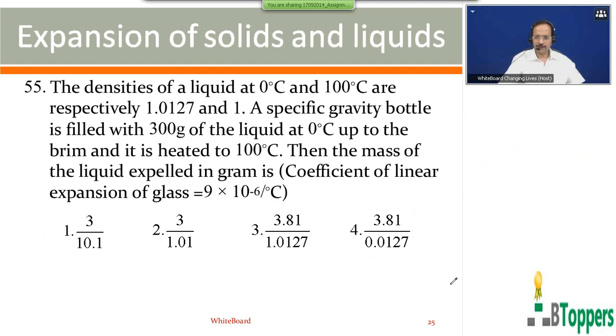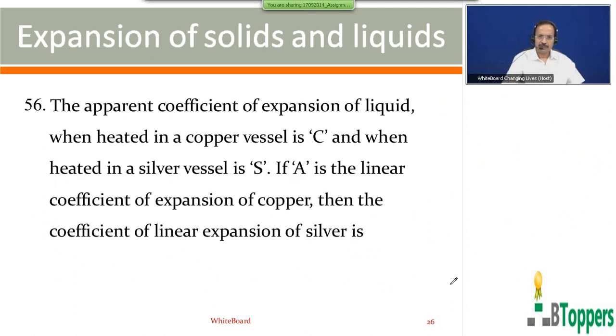So for question number 55, which I just discussed, the second option is the answer. Look at the next question, 56. The apparent coefficient of expansion of a liquid when heated in a copper vessel is C, and when heated in a silver vessel is S. If A is the linear coefficient of expansion of copper, then the coefficient of linear expansion of silver is?